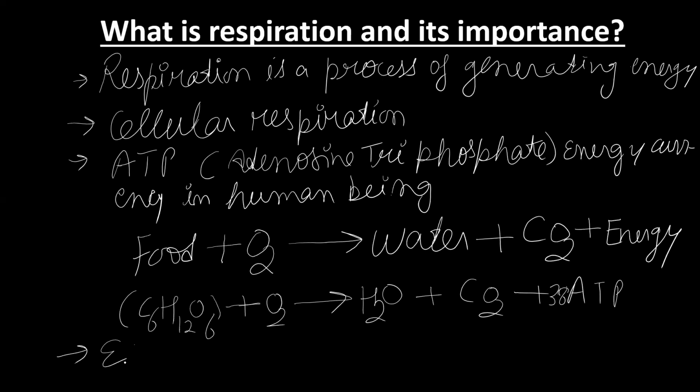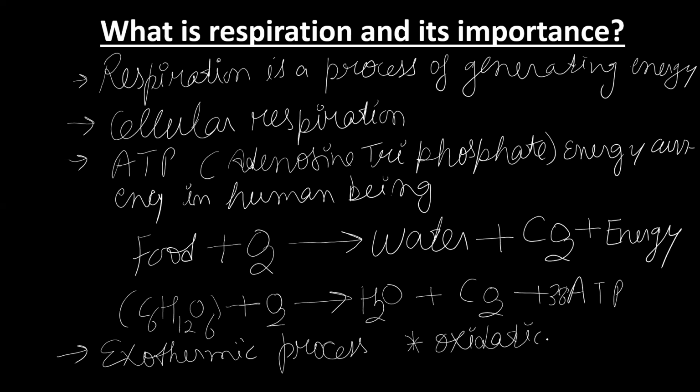Respiration is an exothermic process. Exothermic process means heat will be released during the respiration process, and it is an oxidation process. Oxidation process means where oxygen is needed or involved. Clear? And the energy, where will it be stored? It will be stored inside the mitochondria.